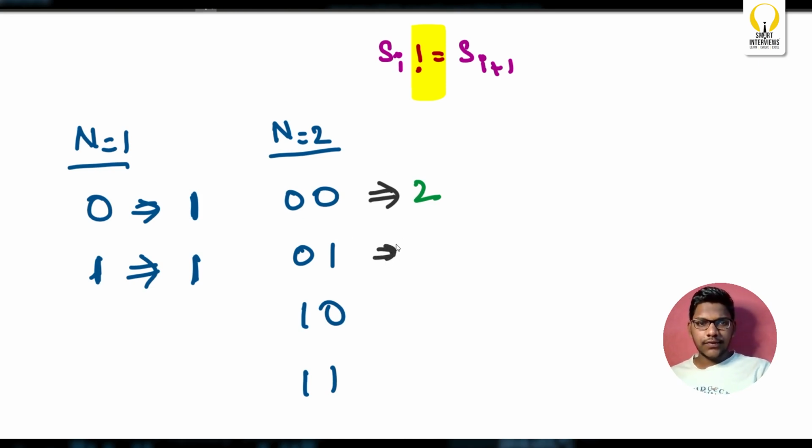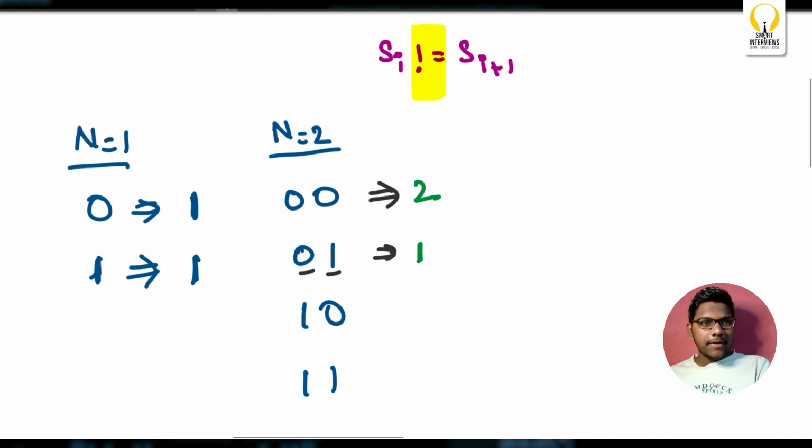Now I'll start my i at this position. Now, s of i is not equal to s of i plus 1. I can remove either this or this. Even if I remove 0, the length of the string will be 1. Even if I remove 1, my remaining string is 0, which still has length 1. So it doesn't matter whichever character I remove. The answer will still be 1.